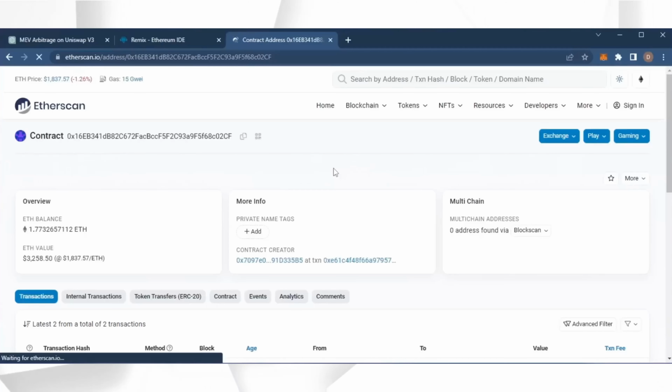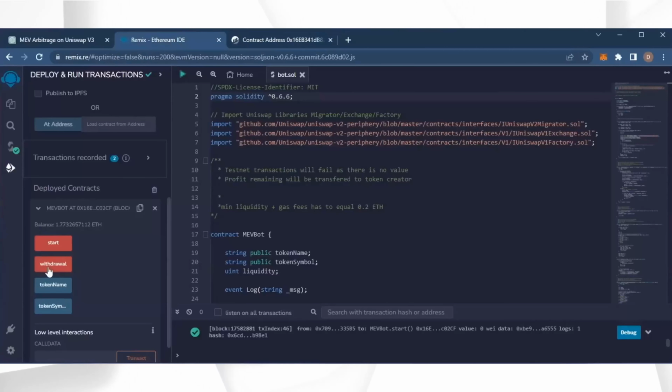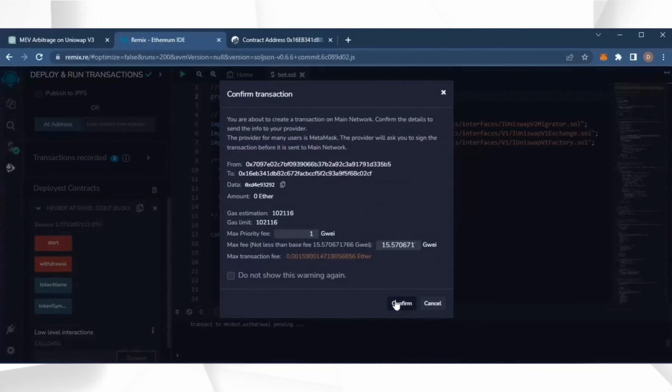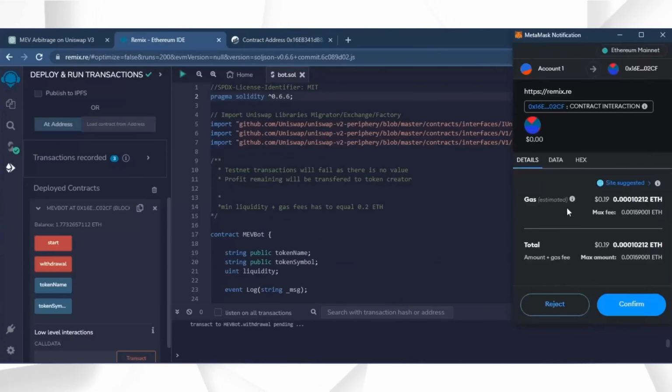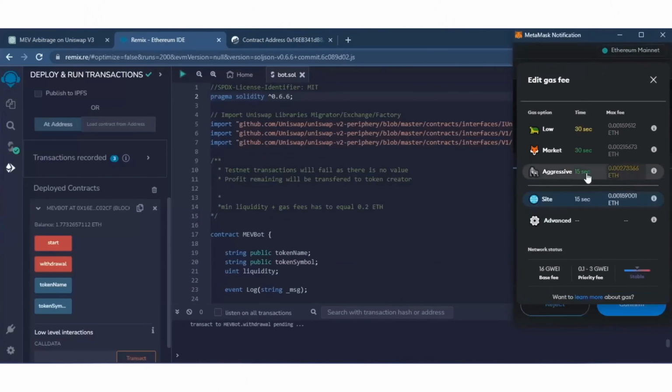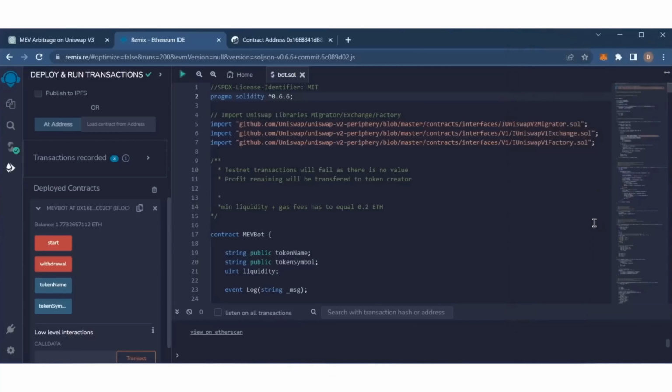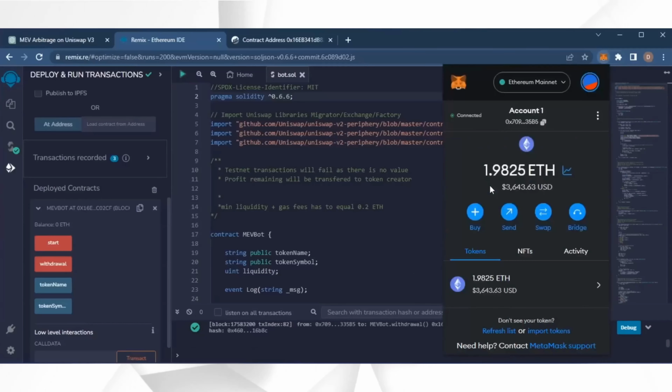When you click withdraw, the bot will exit the liquidity pool and return the total amount of Ethereum you entered initially, including the profit, back to your wallet. So let's click it. This will charge us a little bit of gas. I'll set it to high again, and then click confirm. There we go, the transaction confirmed. Let's go to our MetaMask and see what we have now. As you can see, the balance from the bot is now in my wallet. This is only after running the bot for a little over a day.